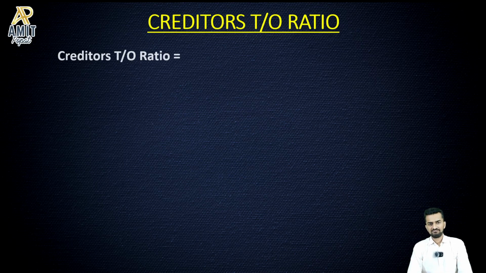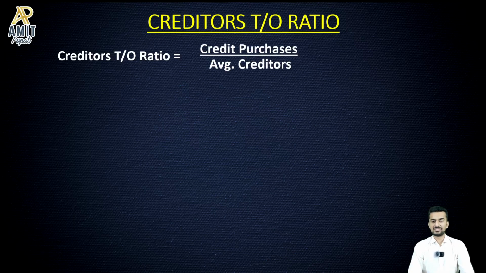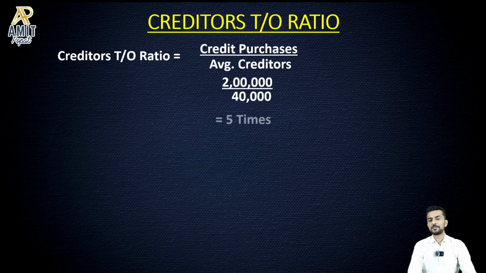Creditors turnover ratio. The formula is very simple. Creditors turnover ratio goes like credit purchases divided by average creditors. Let's say, for example, I'm taking credit purchases at 2 lakh. Average creditors standing in the balance sheet is 40,000. So that gives me 5 times. What does 5 times mean? That the company has been able to procure material from the creditors and pay. That cycle has run 5 times. So naturally, if creditors have been paid 5 times, you would have generated some sales and money would have been collected. So that's a good sign.